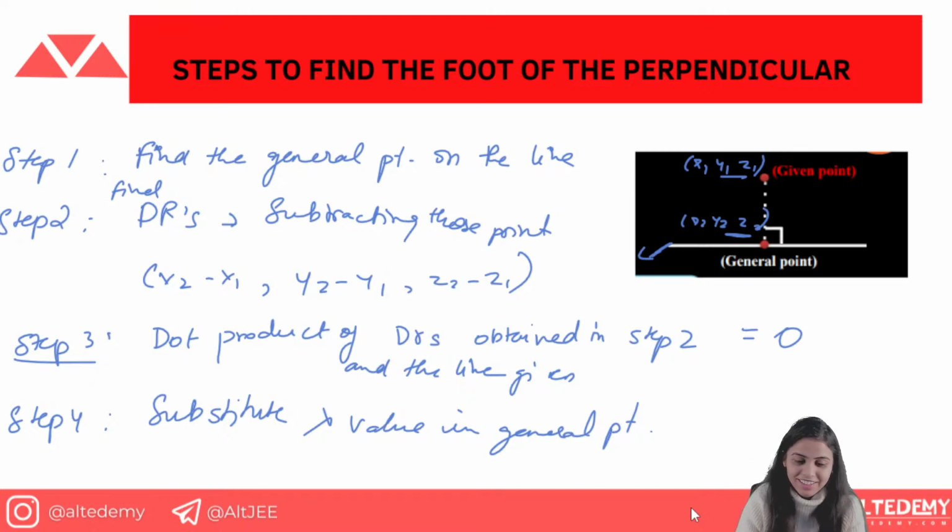I hope you understand. So we know that we can just substitute the lambda value in the general point. These are the four steps, and this is how you can find the foot of the perpendicular.